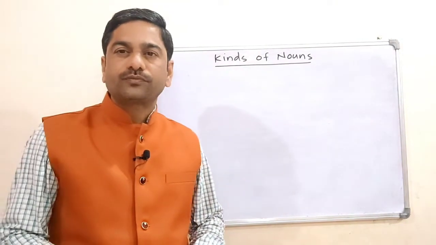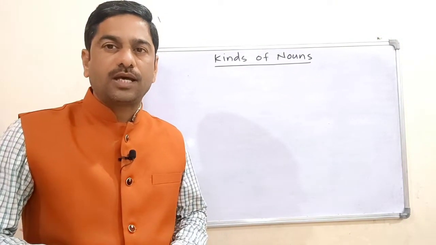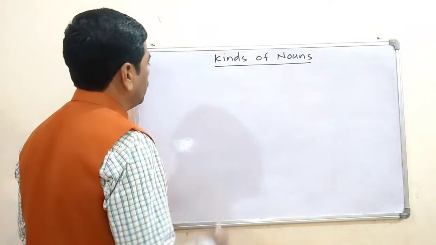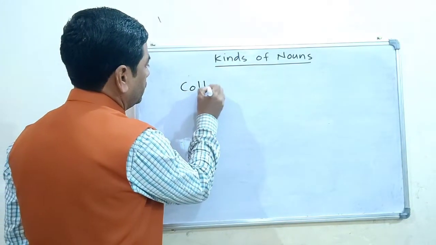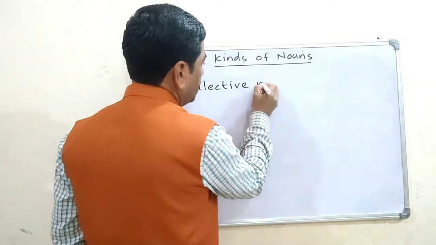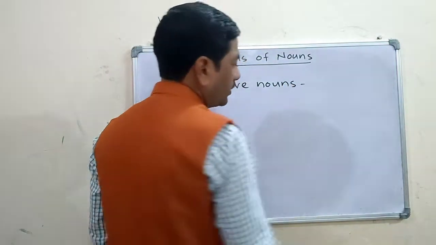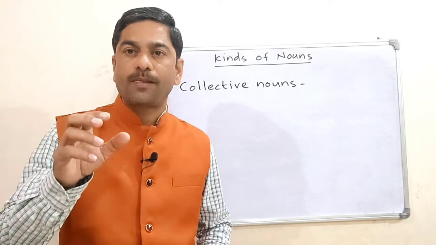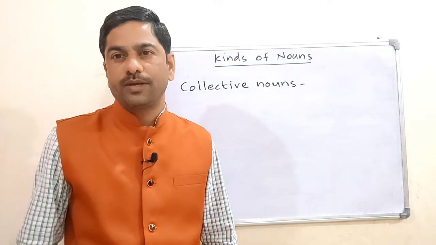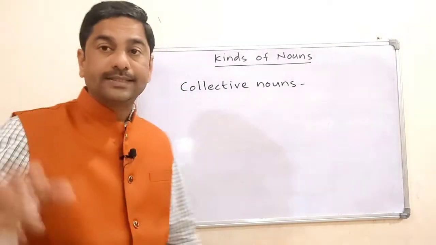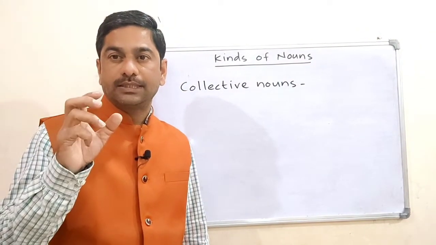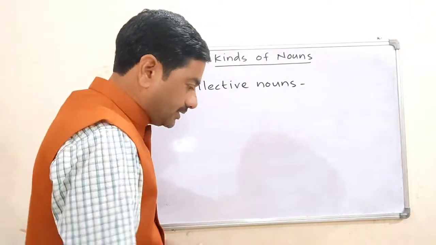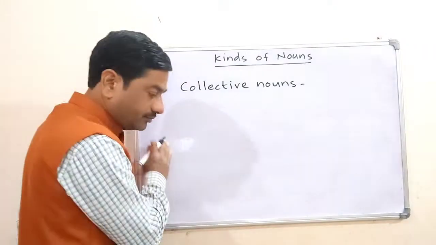See, there is another class of nouns, that is collective nouns. Collective nouns are a part of common nouns. A collective noun is the name of a group. It is the name given to the group, and we consider that group as singular. Examples I will write here.